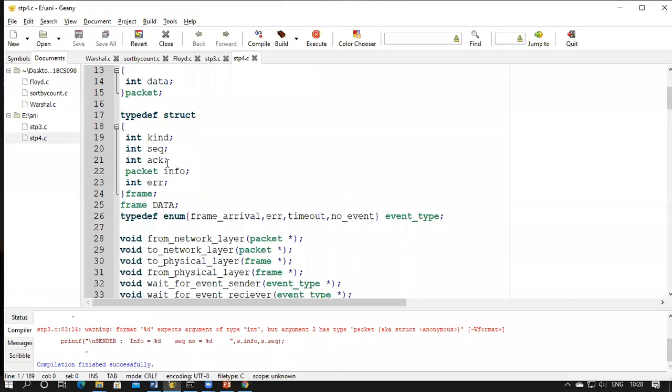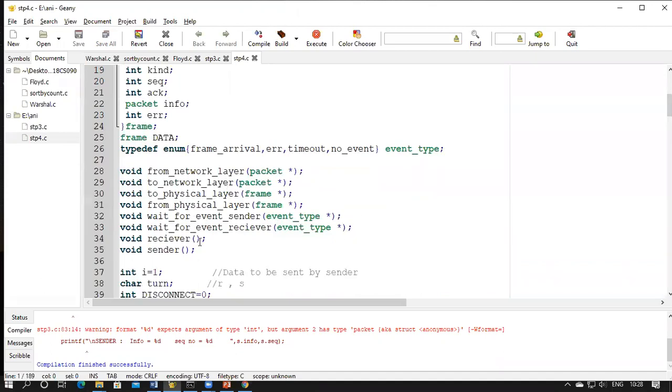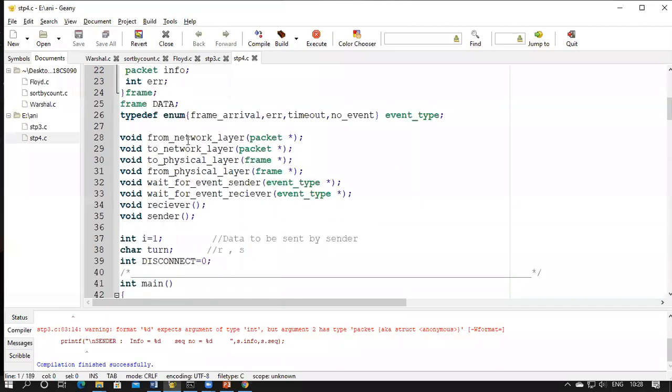It will have a sequence number, an acknowledgement, packet information, and some error field telling what type of error it is. And there's one data, which is of type frame. And we have an event type to distinguish whether it is a frame arrival, or if the frame is corrupted, or if a timeout happens, or if there is no event. And there are a few functions related to this stop and wait protocol. So before we go into depth on them, we'll start with the main program.